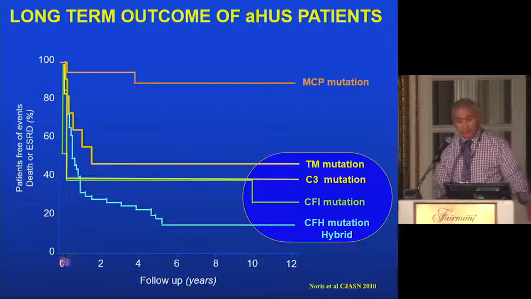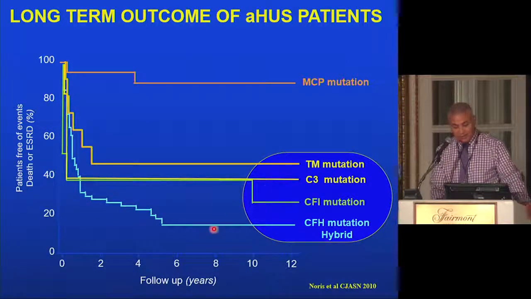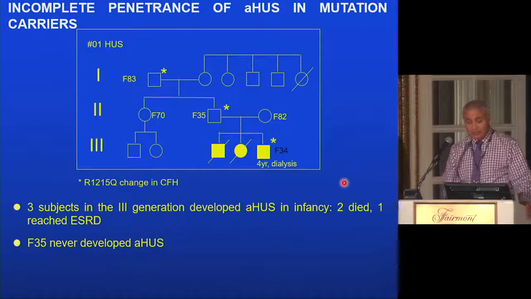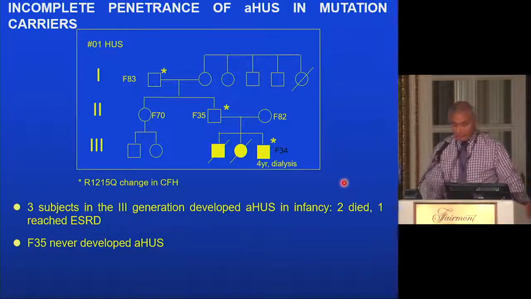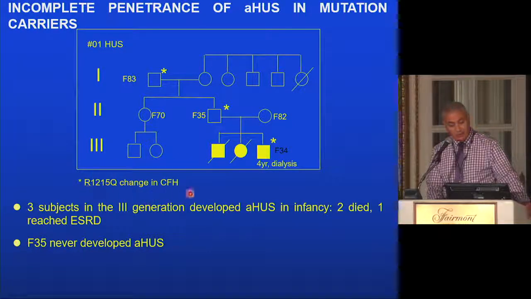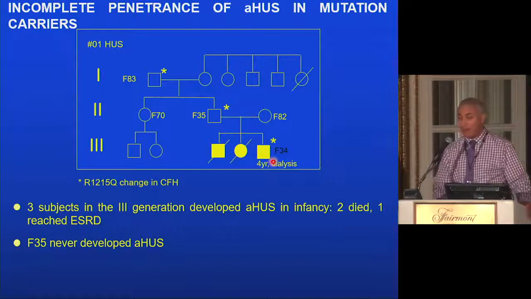Not all mutations are equal. Complement factor H is well known to be the most severe, leading to end-stage renal disease more frequently than, for example, MCP mutation or any of the other mutations. Also, there is an incomplete penetrance. Look at this family: two kids at a very young age developed atypical HUS and died from it, carrying a well-known mutation of complement factor H. Their brother developed atypical HUS at age 40 and ended up on dialysis.